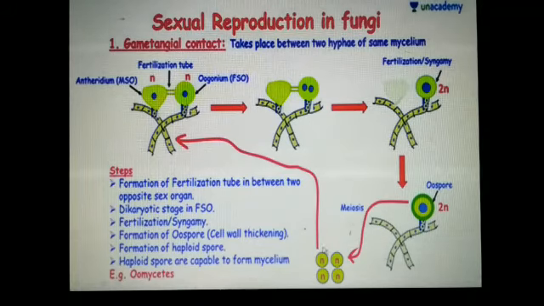So after meiosis, four daughter cells are formed and they are all haploid. So the first step is plasmogamy, then karyogamy and then meiosis. Plasmogamy is fusion of protoplasm; karyogamy is fusion of nuclei; and meiosis means formation of haploid spores. I hope you understand.